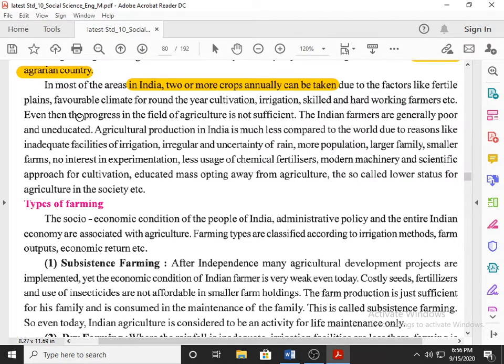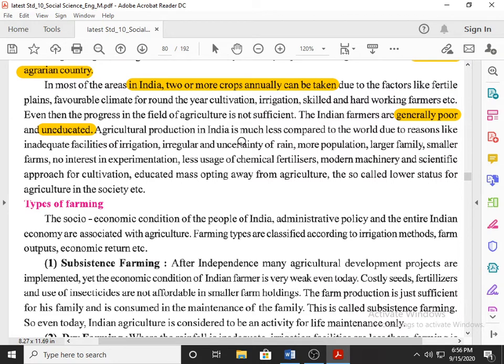Even then, the progress in the field of agriculture is not sufficient, yet we are able to grow multiple crops. The Indian farmers are generally poor and uneducated, because in villages the source of income is agriculture. So farmers are not using modern techniques, and the financial background is generally poor and uneducated.